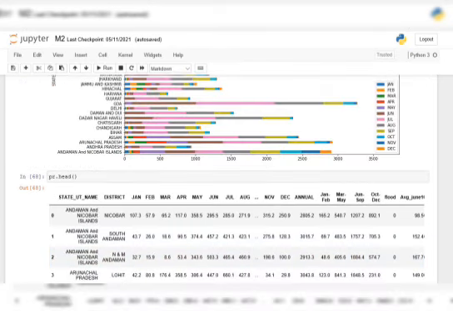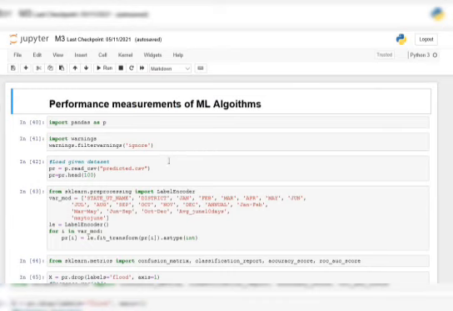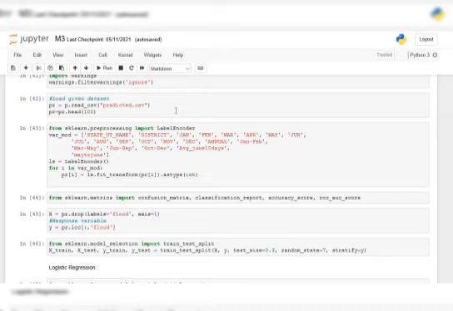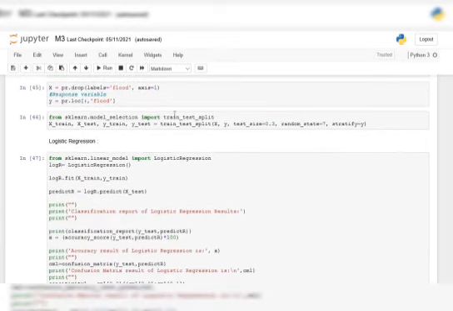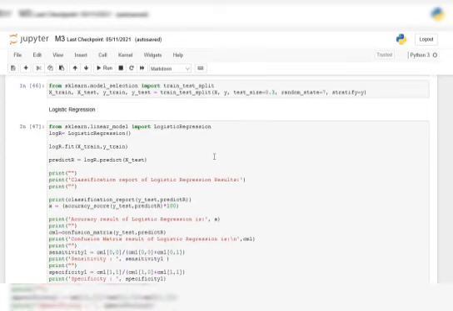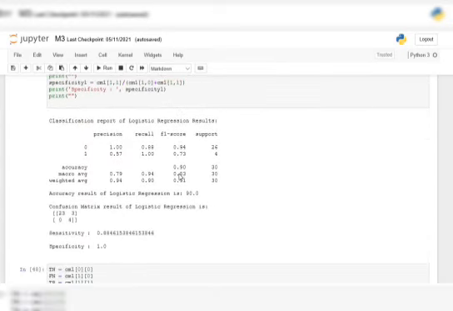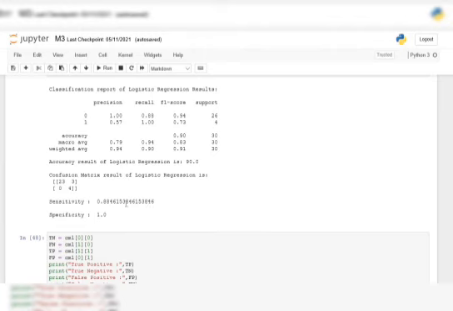After that we go to module 3, in which we also imported pandas, and in this class we ignore the values that are not necessary. In module 3, we took the algorithm logistic regression. Logistic regression is a supervised learning classification algorithm which is used to predict the probability of a target variable. It is mathematically represented as P(y=1) as a function of x, so that we can predict the values, and the accurate value that we got here is sensitivity 1.0.